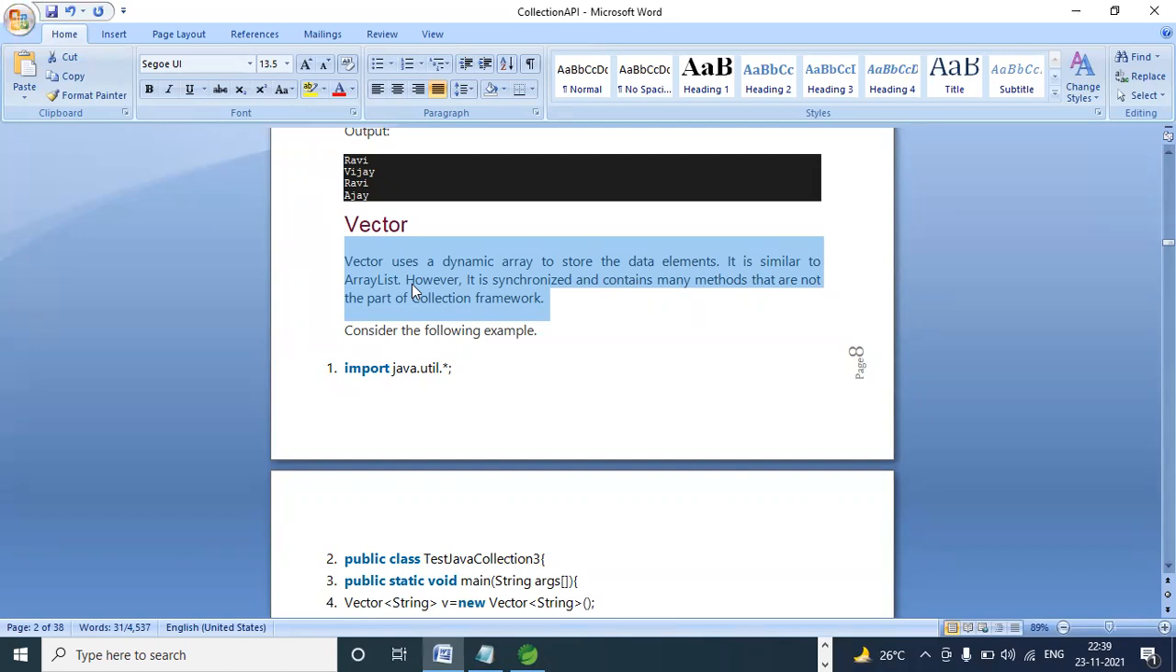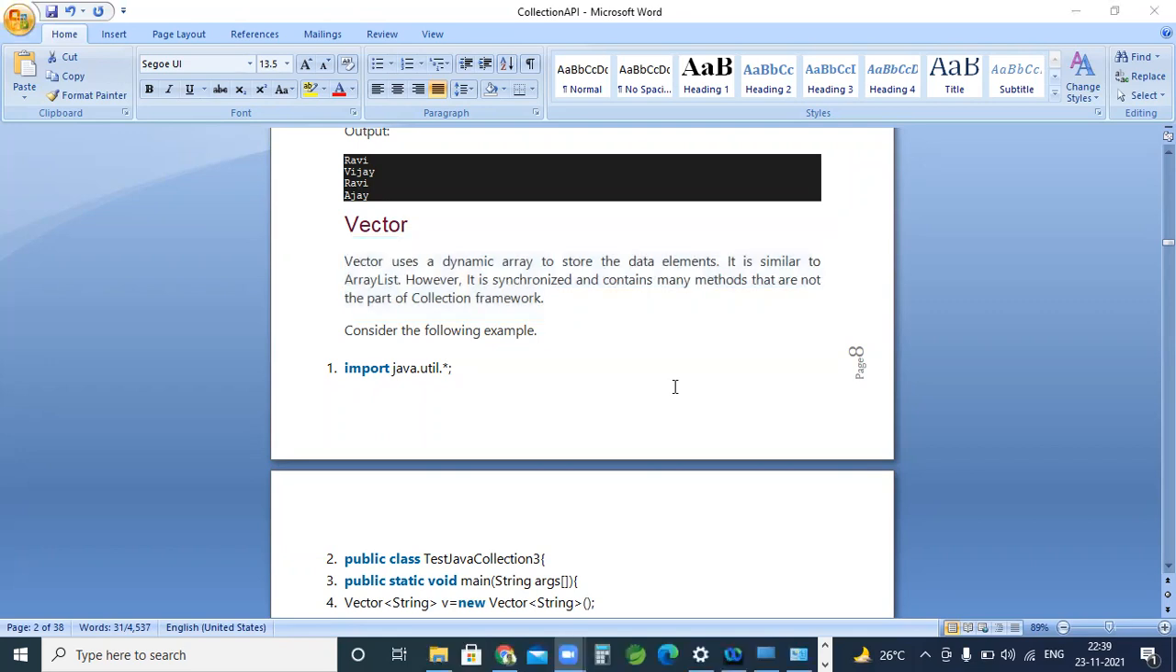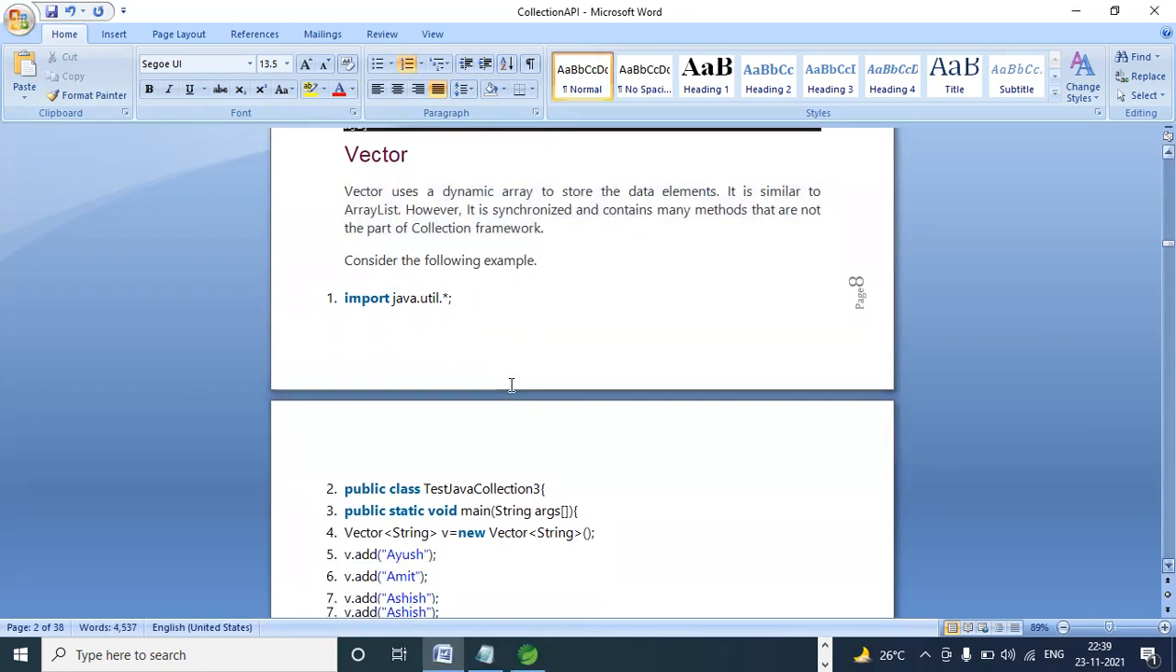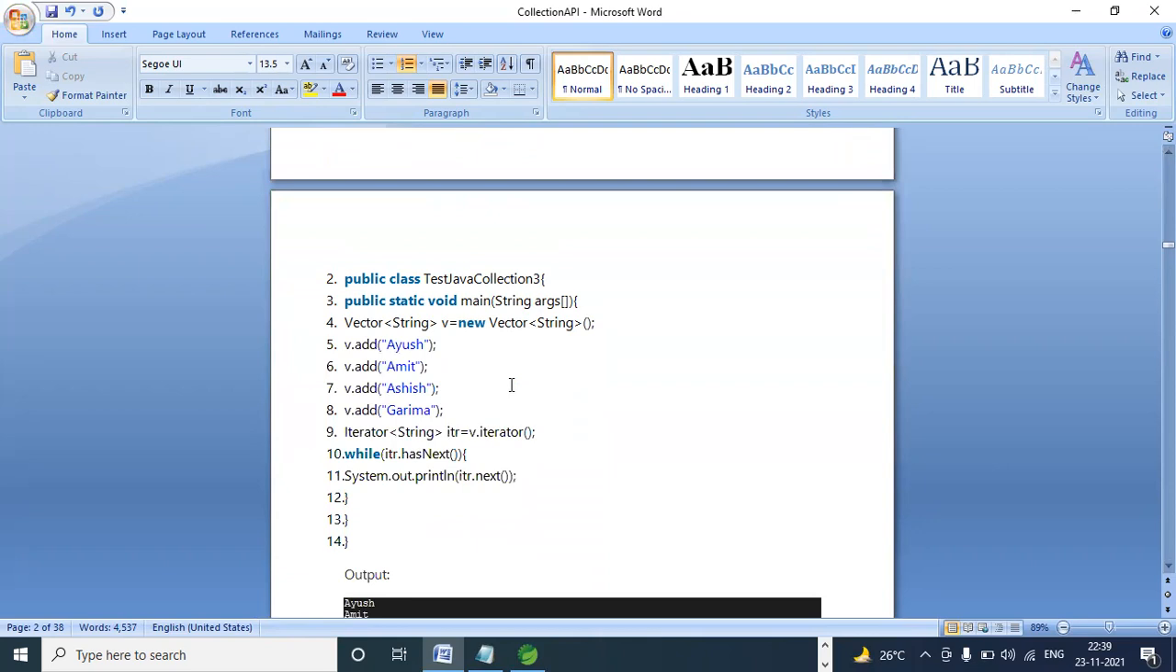But the results are good when compared to array list. So vector and array list are both the same, but if you want to give the synchronized property to the objects, then we go for vector. Right? So vector is the same thing. Let's see. Created vector, added element, iterator, printed elements.